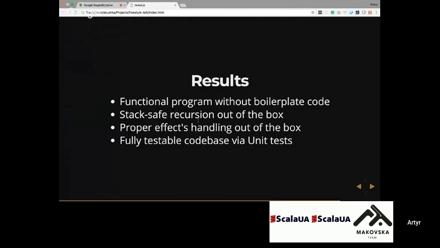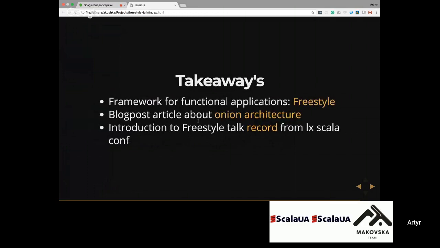It's fully testable. We can test our algebra separately. We can test our program separately. We can test wherever we want separately. We will be safe when we compose everything into our final solution. So, some takeaways.